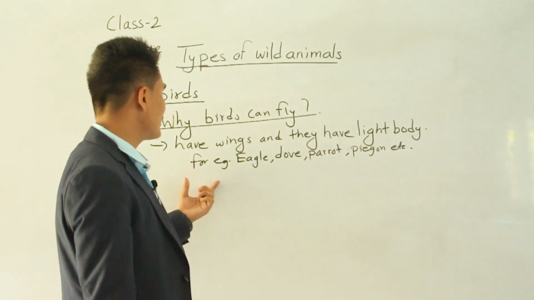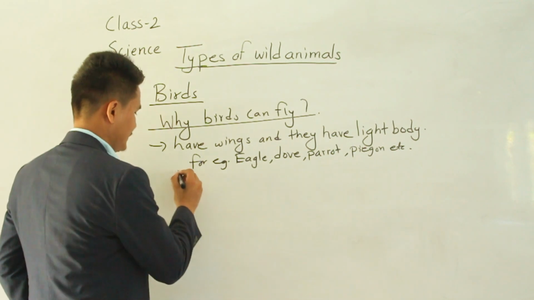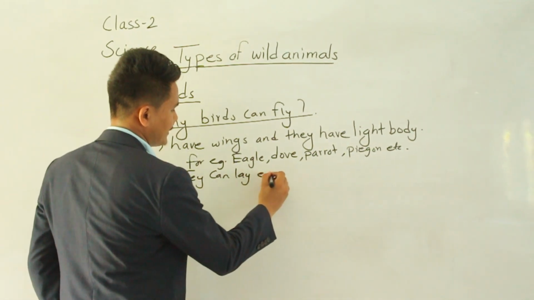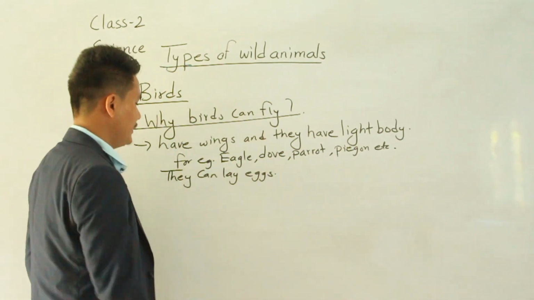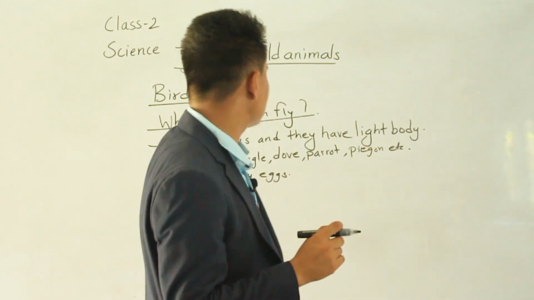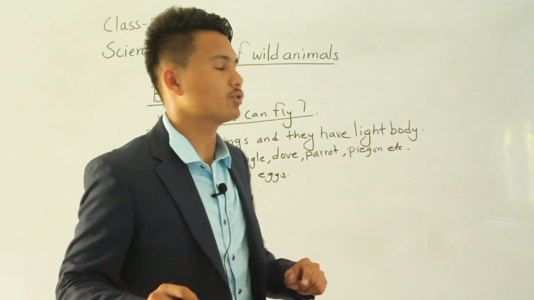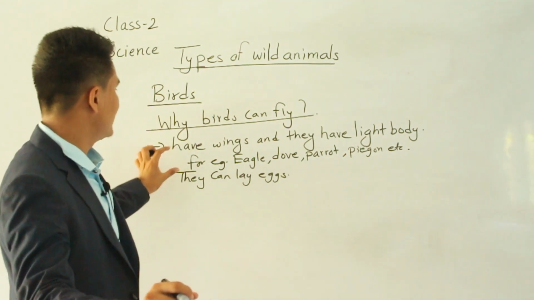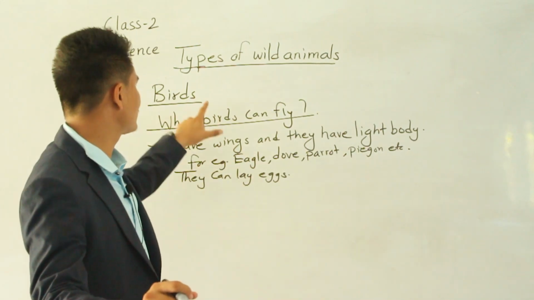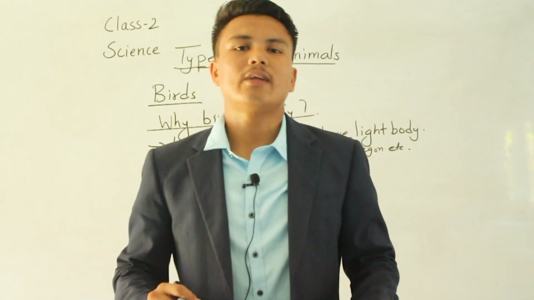Another characteristic of birds is that they lay eggs. Birds can lay eggs. But the bat, which you have read in the previous topic, cannot lay eggs. That's why bat belongs to mammals, and those animals which lay eggs, fly and have wings belong to birds. There are some birds as well which cannot fly.